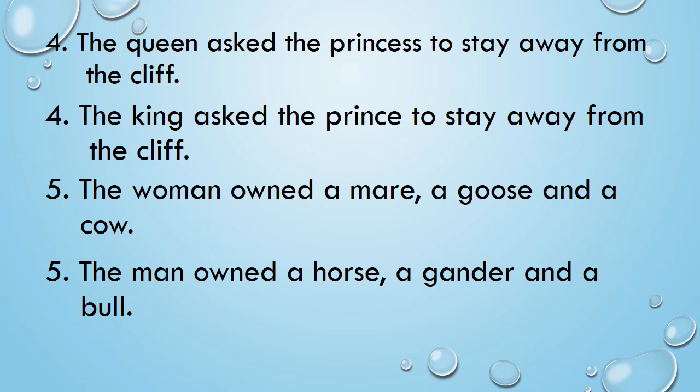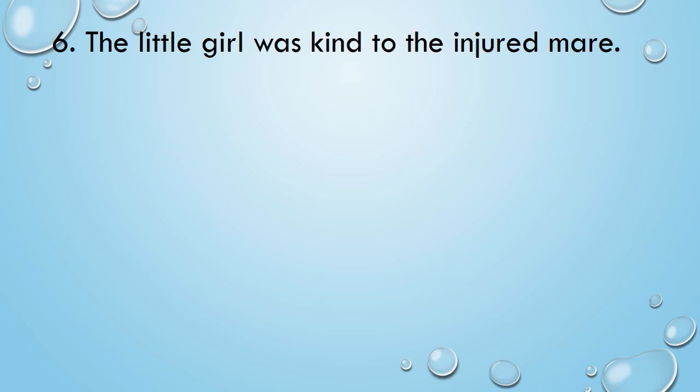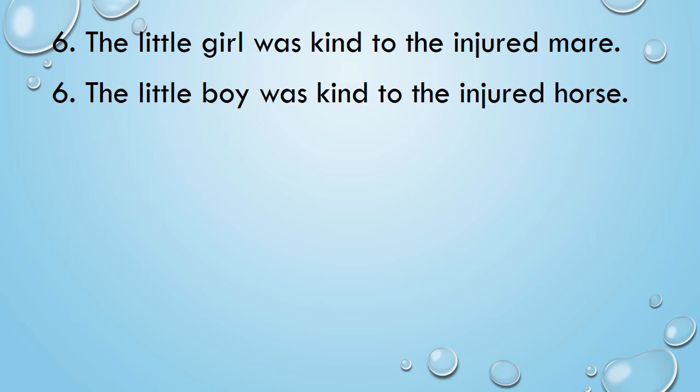Remember children, all the sentences that you write, you have to start with capital letter and at the end you have to put a full stop. Then only your sentence is complete. Number 6. The little girl was kind to the injured mare. Now, you already know who is mare now, a female horse, and injured means got hurt. So let's write the sentence. The little boy, girl will become boy, was kind to the injured horse.